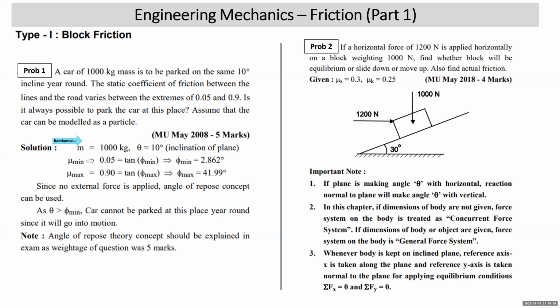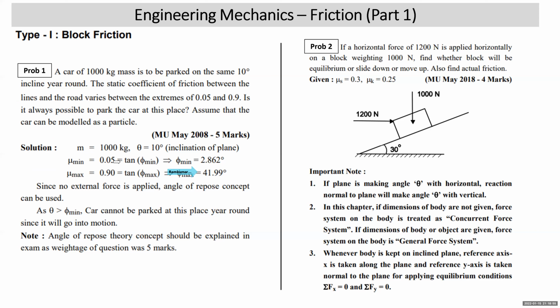Mu minimum is given as 0.05, so I can write mu equals tan phi minimum. Taking tan inverse, you get phi minimum as 2.86. Mu max is given as 0.9, so that is tan phi max. Phi max is 41.9.